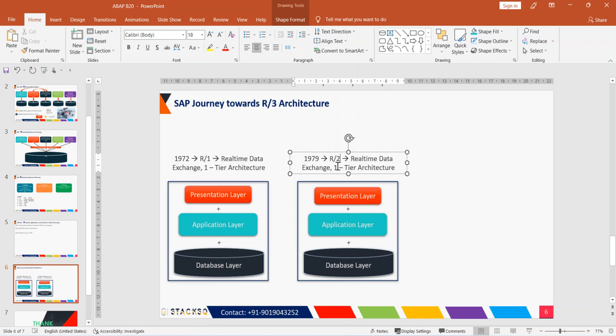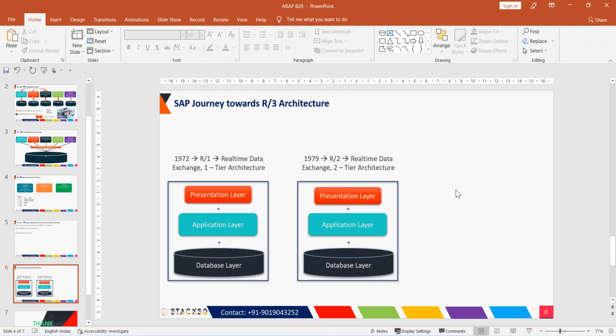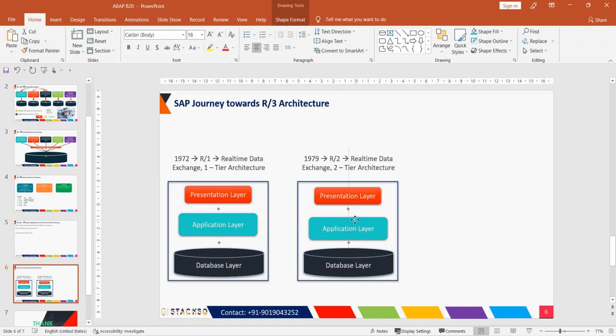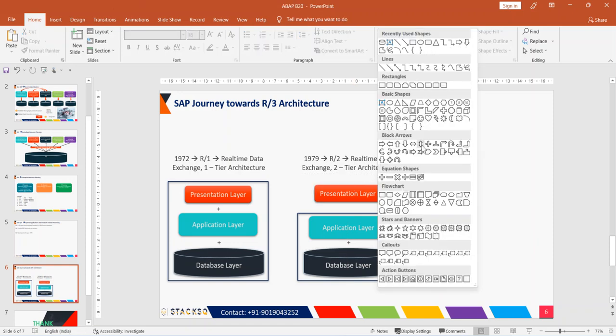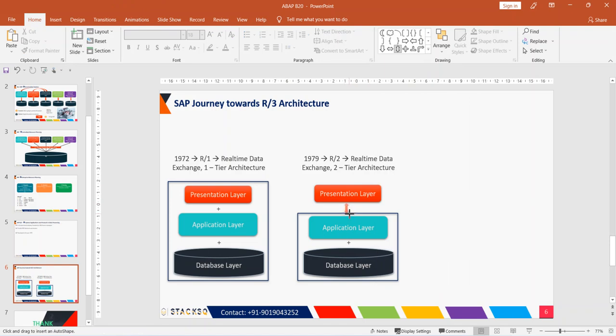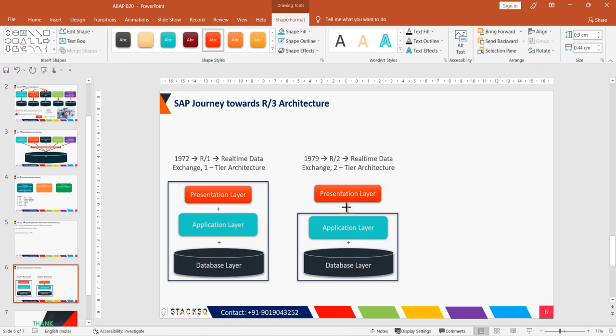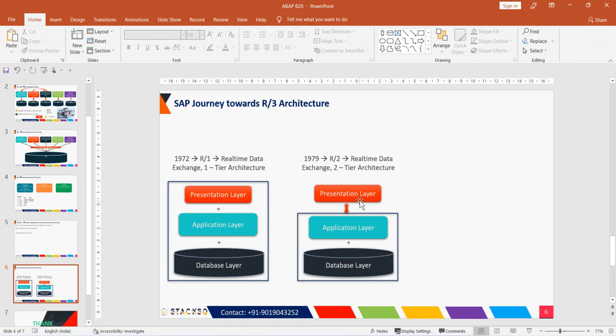R means real time data exchange, 2 means 2 tier architecture. What is 2 tier architecture? They separated the presentation layer from the application layer and database layer. That means the application layer and database layer will be installed on a separate computer, and the presentation layer will be installed on the user machine. This is what they came up with, R/2 architecture. Understood now? Any doubts? R/1 and R/2, are we clear on this?